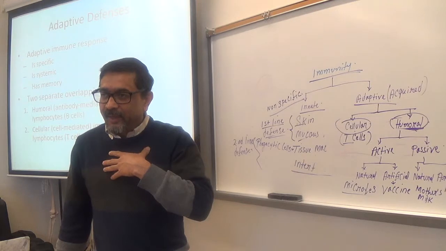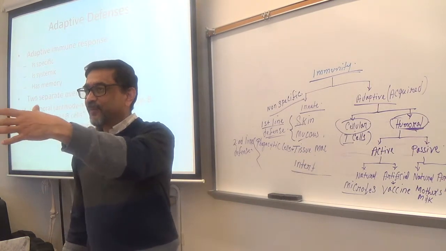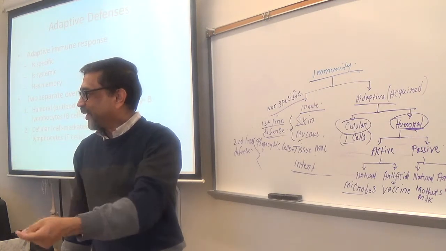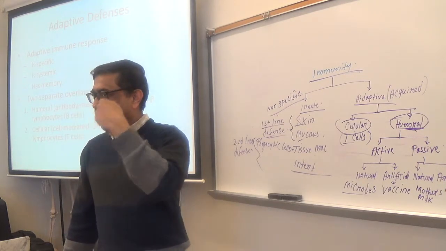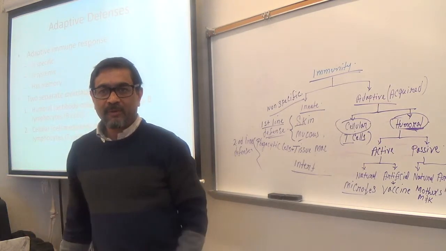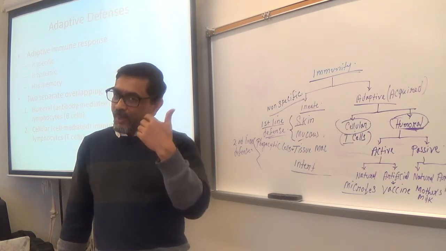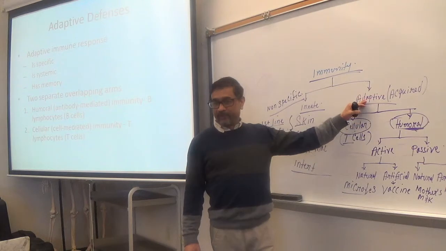Somewhere in your body, the information about your first exposure is recorded and kept. So when the same type of antigen tries to enter your body a second time, it is better prepared and will act more quickly. Make sense? That tells us that somewhere in the adaptive immune system you have memory.